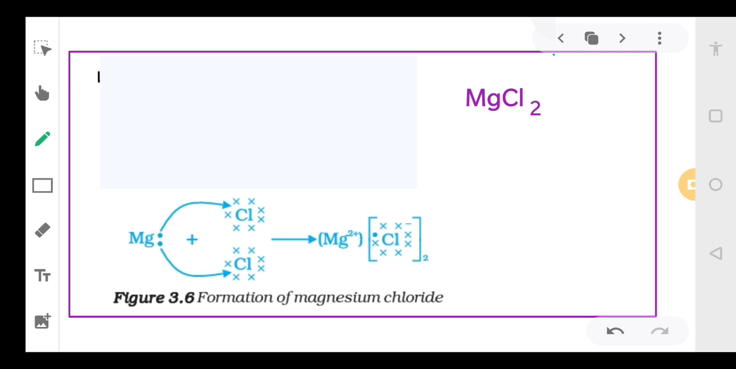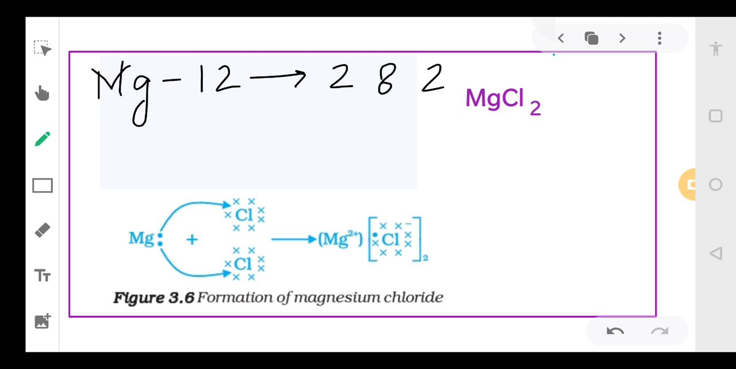So let's take first magnesium. Magnesium is a metal with atomic number 12, so the configuration will be 2, 8, 2. So how many dots will we put on magnesium? 2. Perfect, because it has 2 electrons in the outermost shell. Now we have 2 chlorines, so let's take them separately. Each will have atomic number 17.